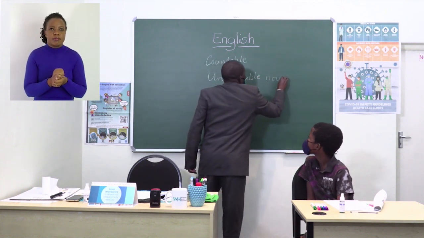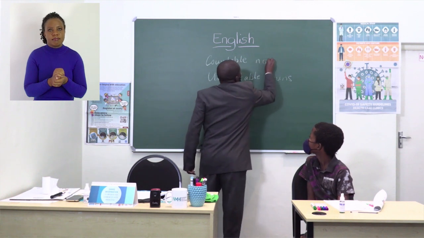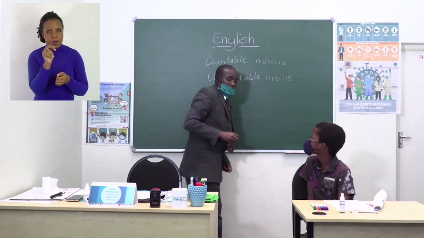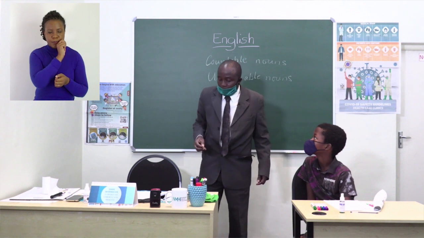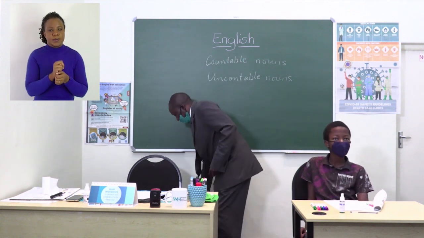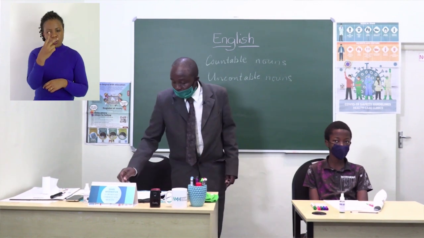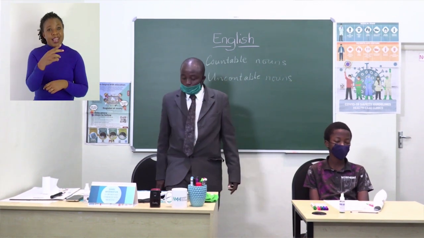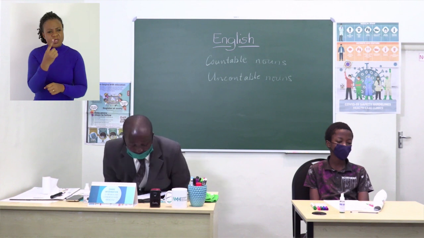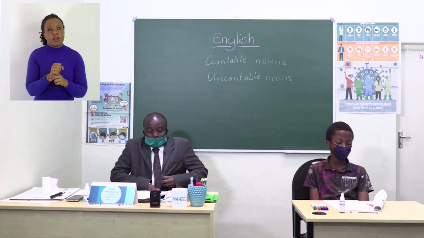Right. Countable nouns, as the name says, implies things that you can actually count, and uncountable nouns means you cannot count them. Right, let us follow through together.